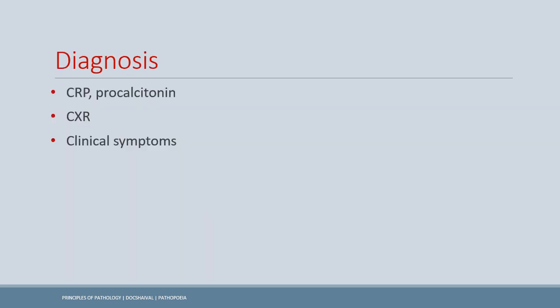Okay. The diagnosis is based on C-reactive protein and procalcitonin, which are acute phase proteins and are elevated in bacterial infections. The chest X-ray can give us the finding of interstitial pneumonia, lobar pneumonia, or bronchopneumonia. Finally, the clinical symptoms are obviously seen in both viral and bacterial pneumonia. They are more specific in the case of bacterial, where we have fever with chills and cough and even pleuritic pain. That's all for the pneumonia, guys.